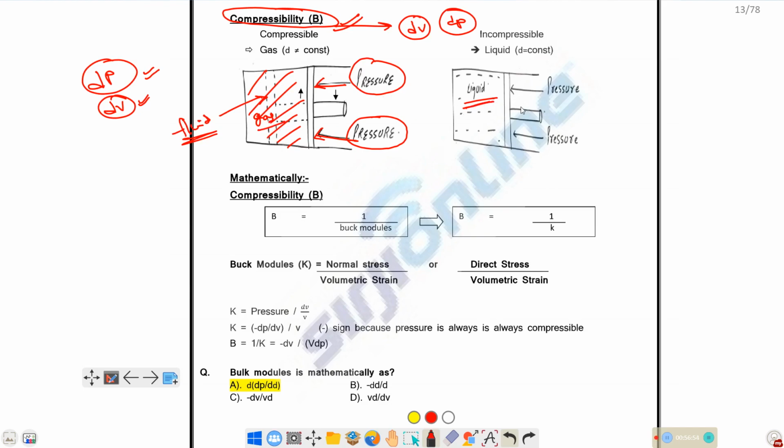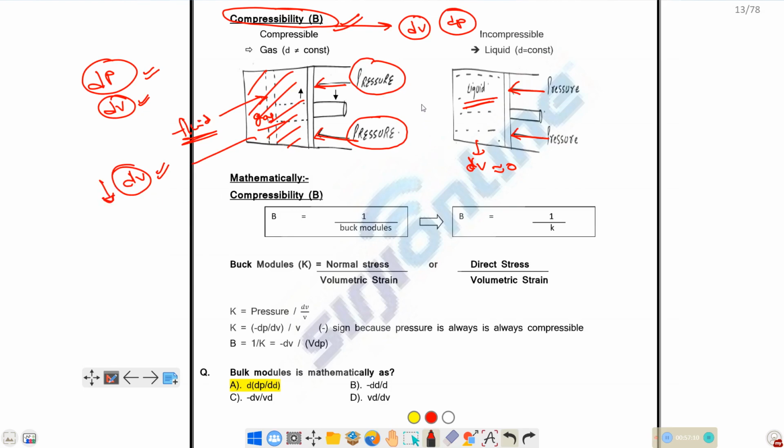In case of liquids, due to application of pressure, there won't be much change in volume. That is, the decrease in volume is almost zero. And in this case, there will be a significant volume decrease.